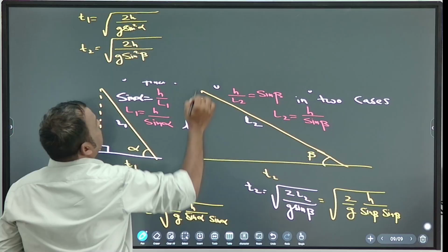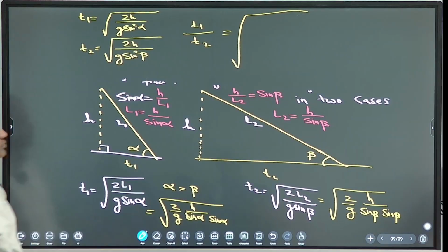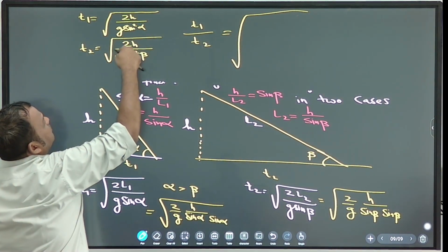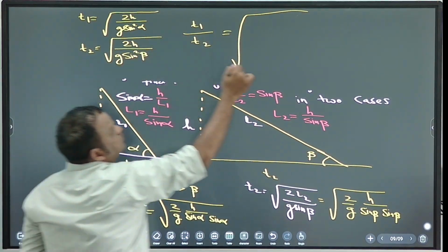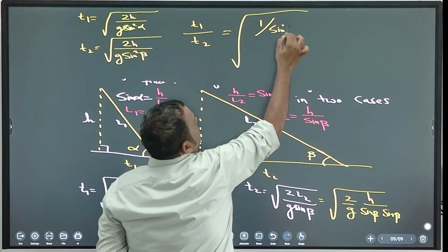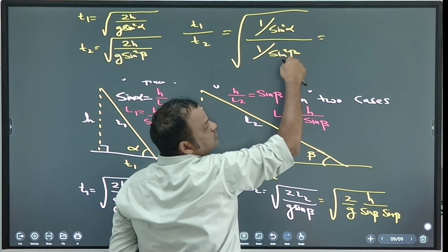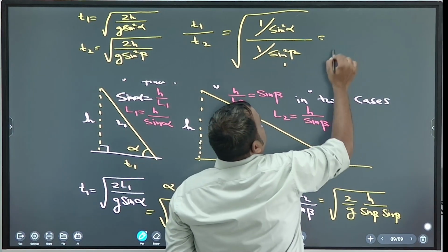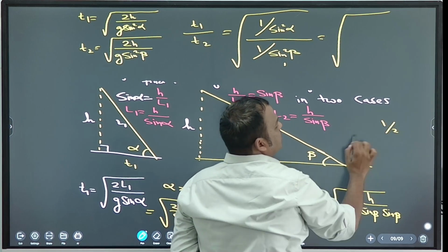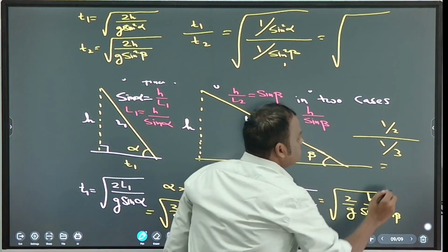So what is the ratio T1 by T2? 2h by g cancel. 1 by sin square alpha divided by 1 by sin square beta. So this will go to the numerator and this will come down, like 1 by 2 divided by 1 by 3 is 3 by 2.